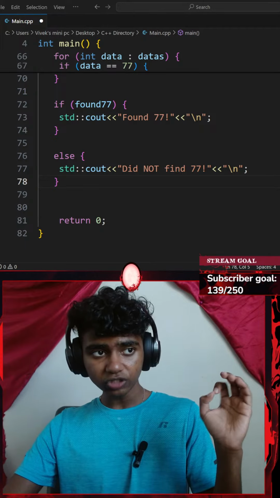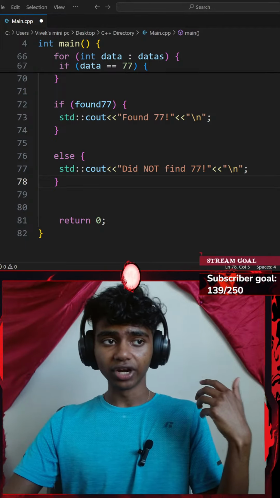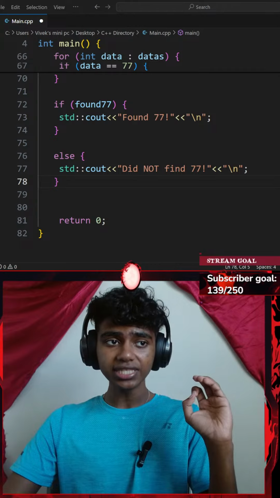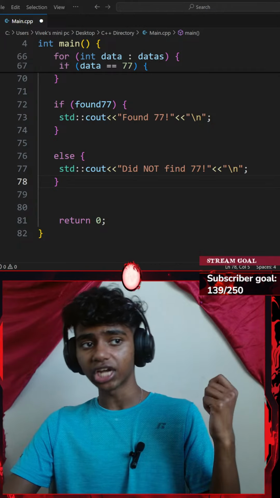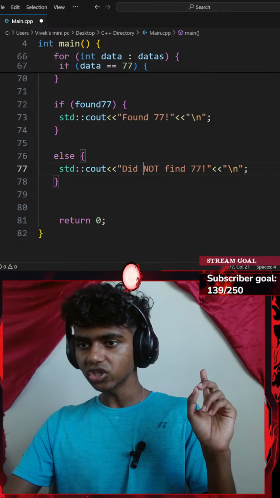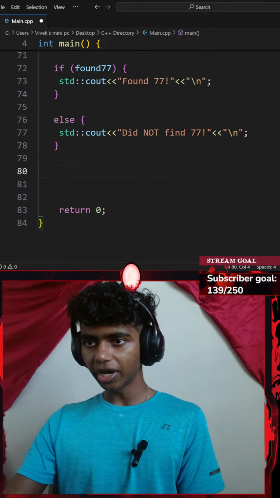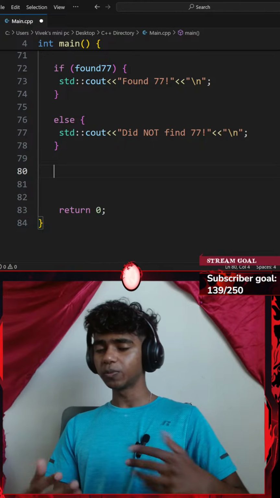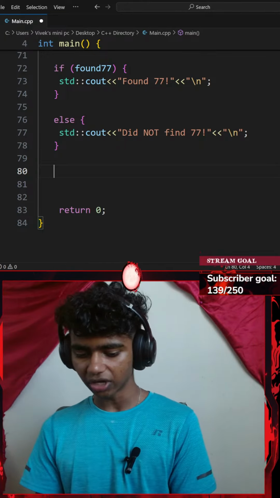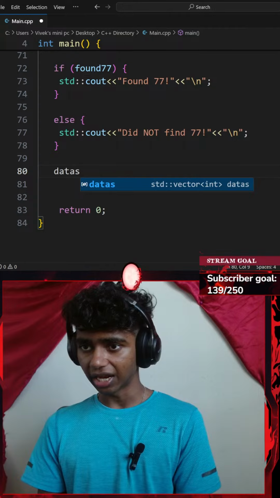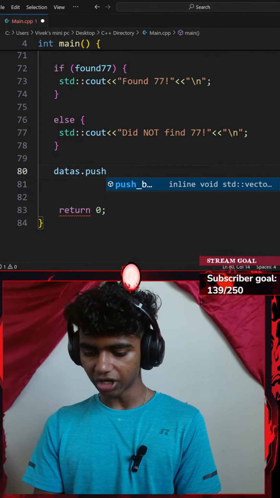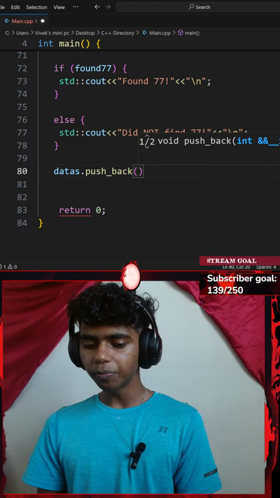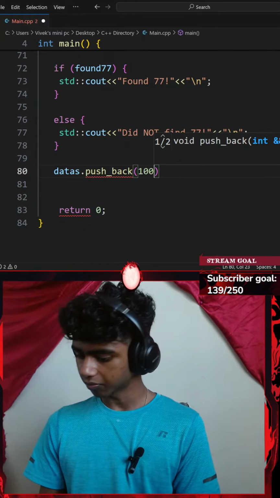Then instruction number 6: push back 100 to my vector, insert the value 42 at index of 3, erase the element originally at index 1, carefully with order. So let's go ahead and do that first. Push back basically adds a number or whatever we try to push back at the end of our vector. So I could go with my data's vector dot the push_back function. I want to push back 100.